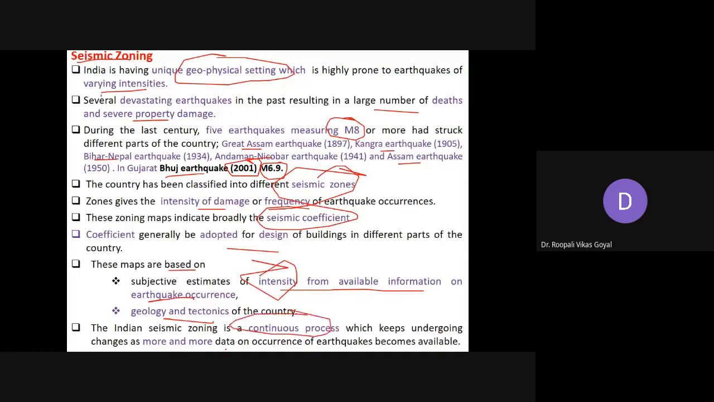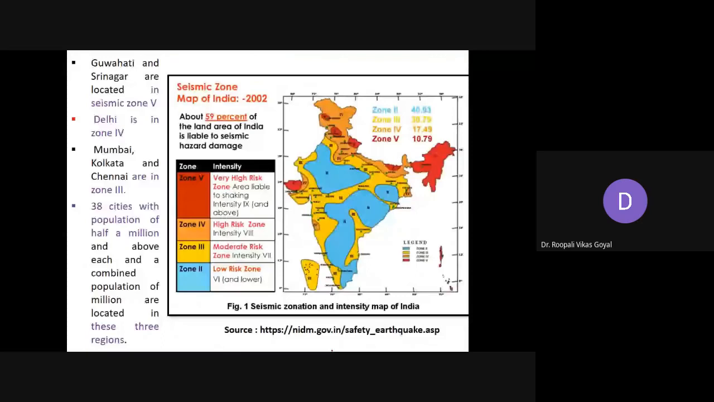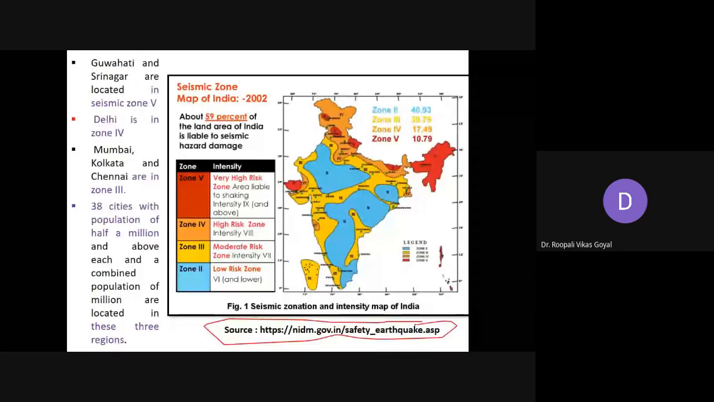IMD is the nodal agency for measuring and preparing the seismic zonation in India. The data here is available from NIDM, which is the source I have taken. Here is the seismic zonation map of India of 2002. Looking at this zonation, India is divided into four different zones: Zone 2, Zone 3, Zone 4, and Zone 5.